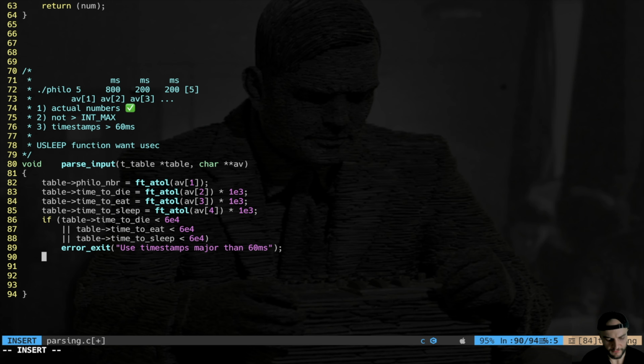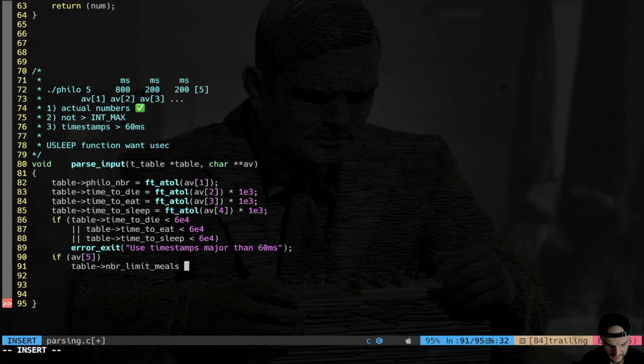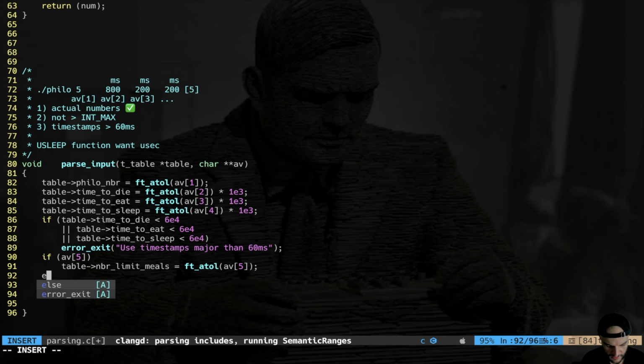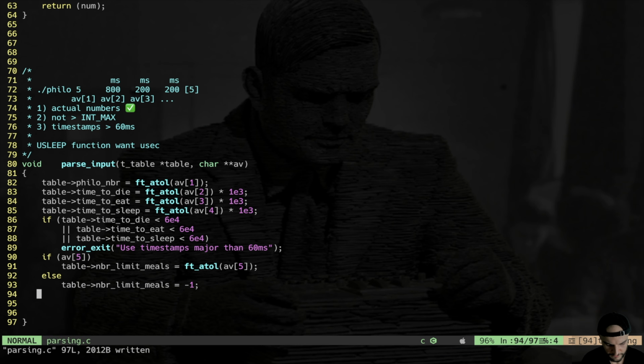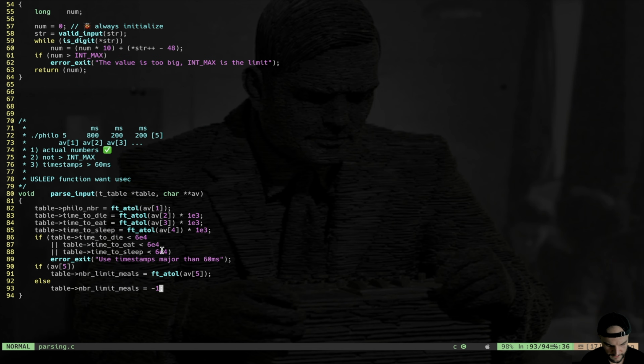All right. Now, the last thing we are going to do is to check if argument vector in position 5 is present. In this case, we're going to say that table number limit meals is equal to ft alpha to long av in position 5, right? Else, we're going to use this variable as a flag, giving -1, like that. Boom, we have the controls. Maybe there is some bug somewhere, I don't know, but by now it seems correct.